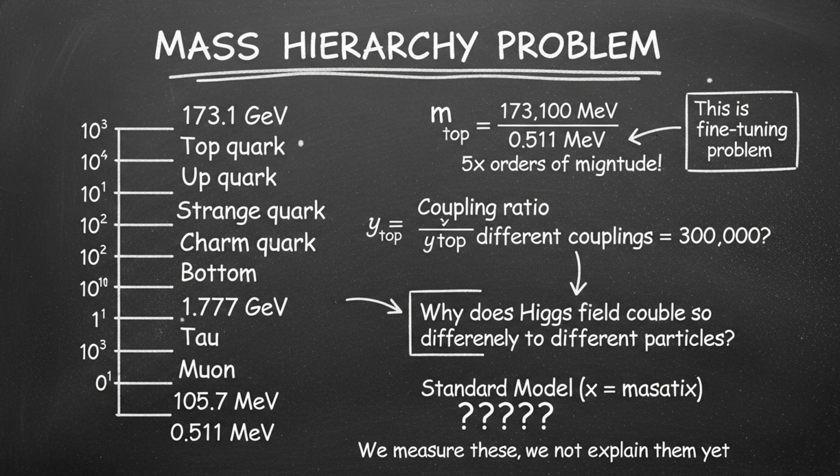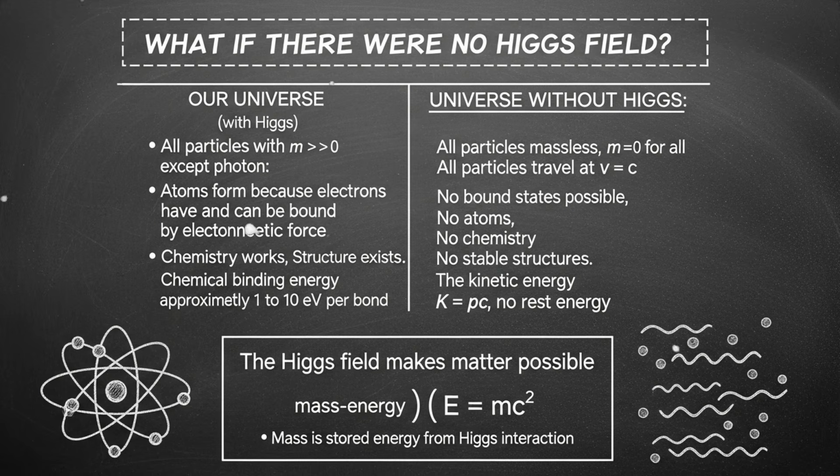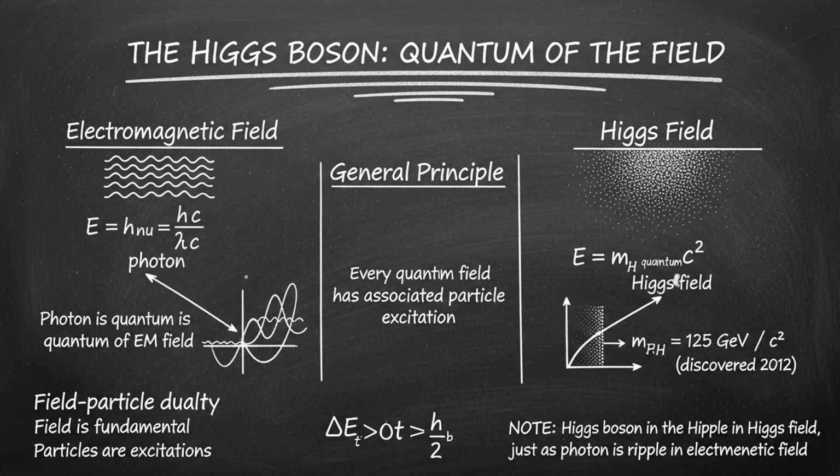Now, the analogy is not perfect. Nothing is pushing against particles as they move. There is no friction. But the idea captures something true. Mass is resistance to acceleration caused by interaction with a background field. Without the Higgs field, all particles would be massless. They would all travel at the speed of light. There would be no atoms, no chemistry, no structure, no you. The Higgs field is what makes the material world possible.